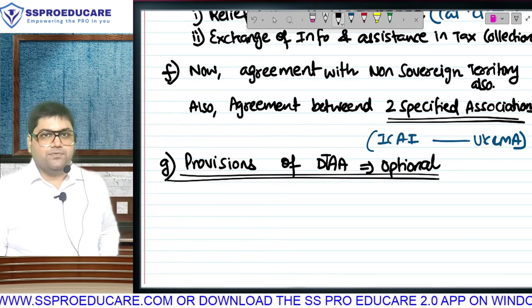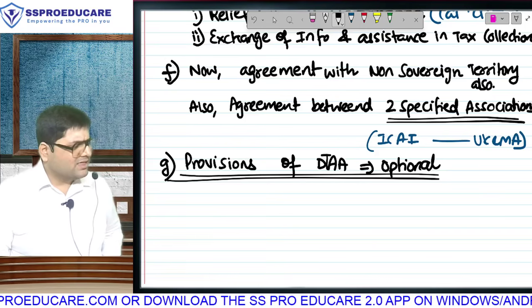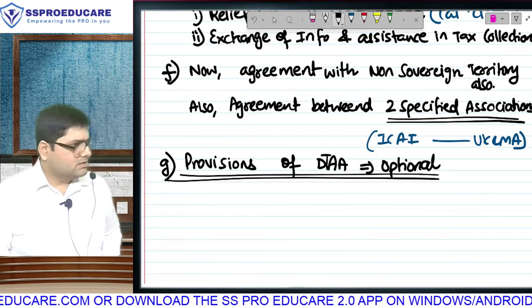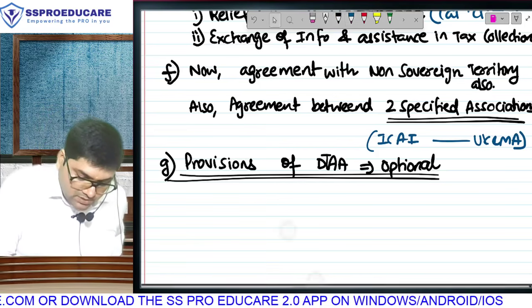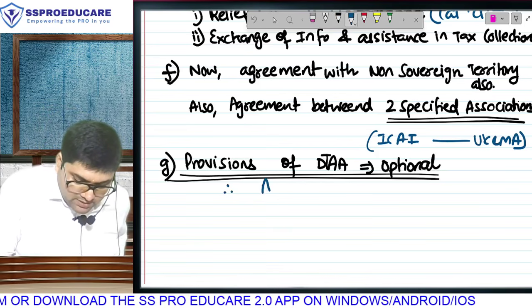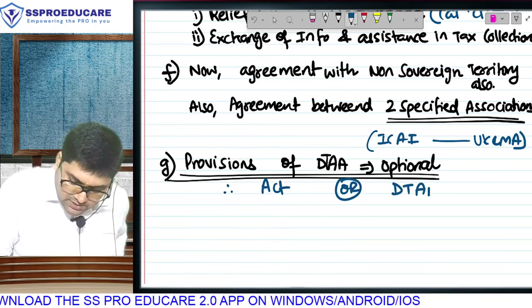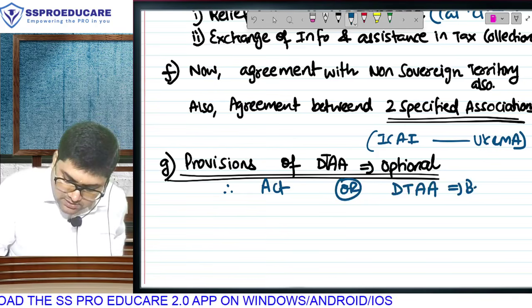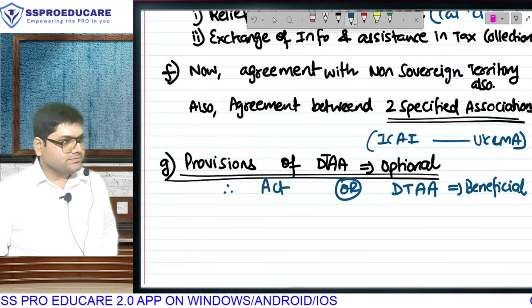The provisions of DTAA are optional. क्या? ओके, सिंपल लैंग्वेज में बोलता हूं. Therefore, you can pay tax as per act or as per DTAA, whichever is beneficial.